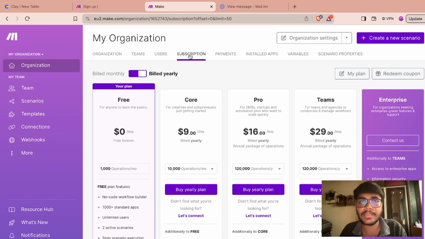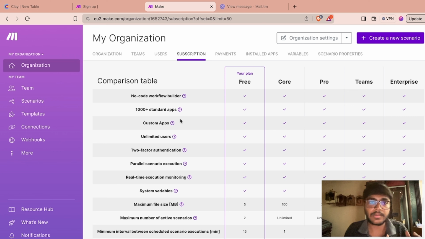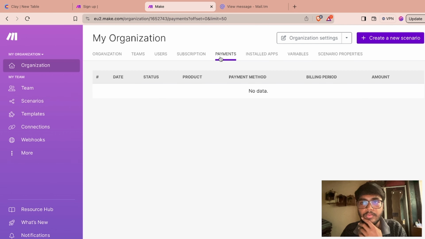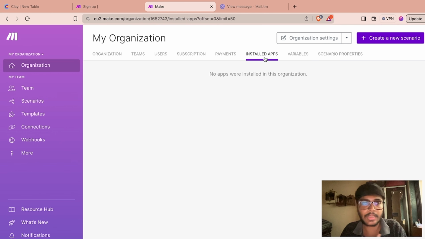Then subscriptions, basically the plan that you currently have and the few other plans that you can upgrade to if you want, right? It shows you the details, like what each plan consists of, the features, right? And then the payment, it is very basic. It will show you the history of the payments that you made, or that you are going to make in future if you upgrade to a paid plan. Then installed apps. Right now it is not showing anything because it is a brand new account, but once you start creating scenarios, it will show all the installed apps here.